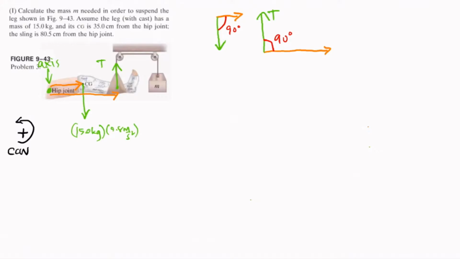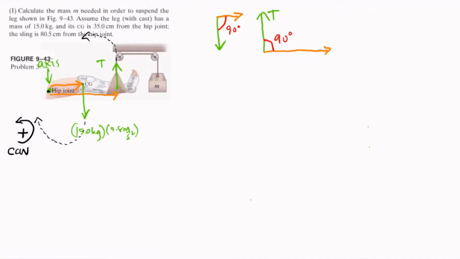We see that the gravitational force causes a clockwise rotation with respect to the hip joint, which means that this torque has a negative sign. On the other hand, the tension causes a counterclockwise direction with respect to the hip joint. This means that this torque produced by the tension has a positive direction.